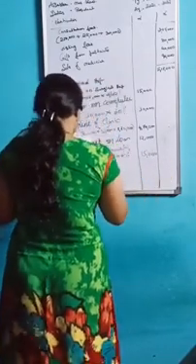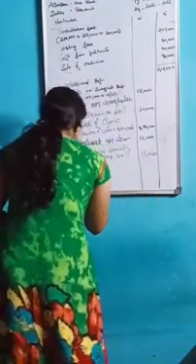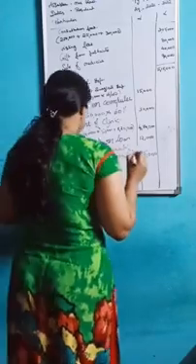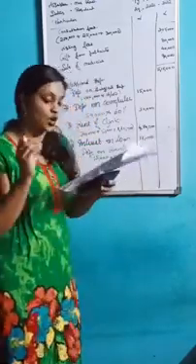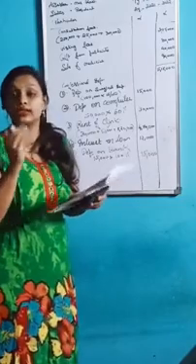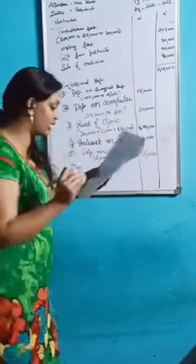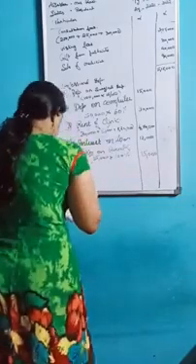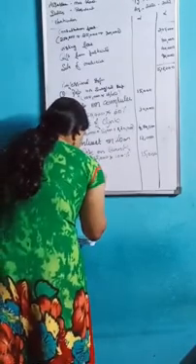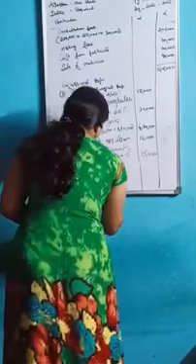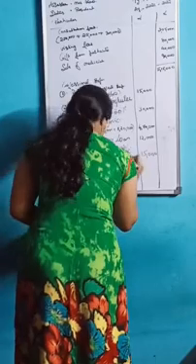Okay. Next one, the sixth point, is depreciation on car. In this you have some adjustment. Okay. So I will write here depreciation on car.